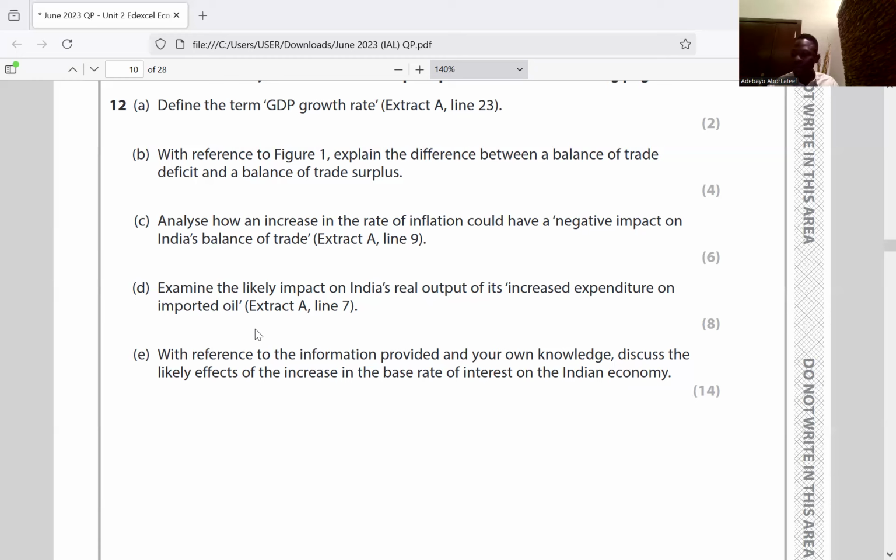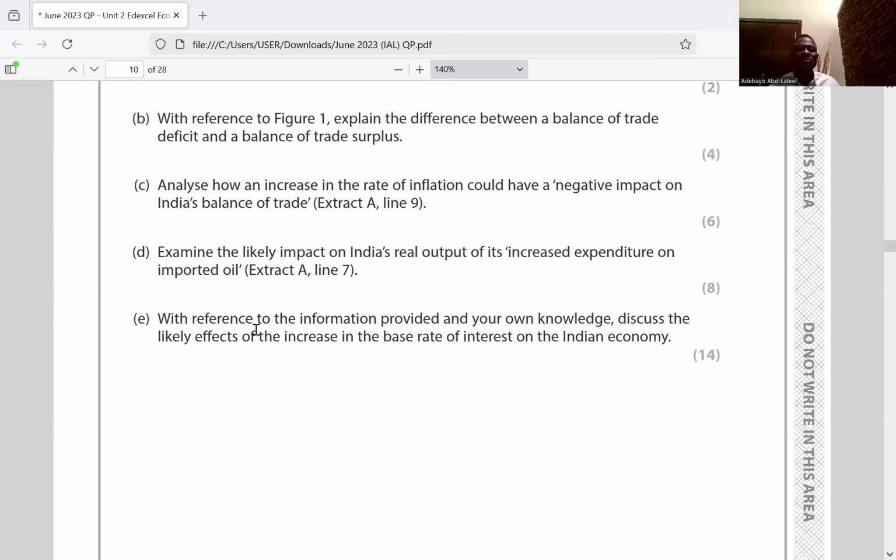And for balance of trade surplus, it occurs when the export of goods is greater than the import of goods. I think that point is clear. So that's 12B. In December 2020, the BOT, that was balance of trade deficit of India, was 15.4 billion, while the balance of trade surplus was 0.8 billion based on the extracts in 2020. Clear. So go to question 12C.